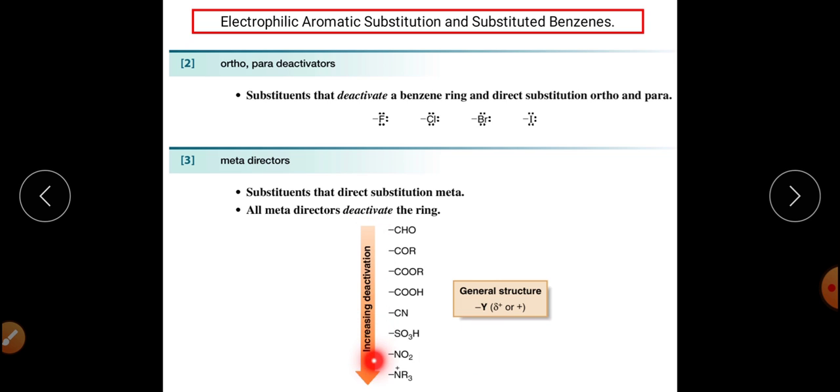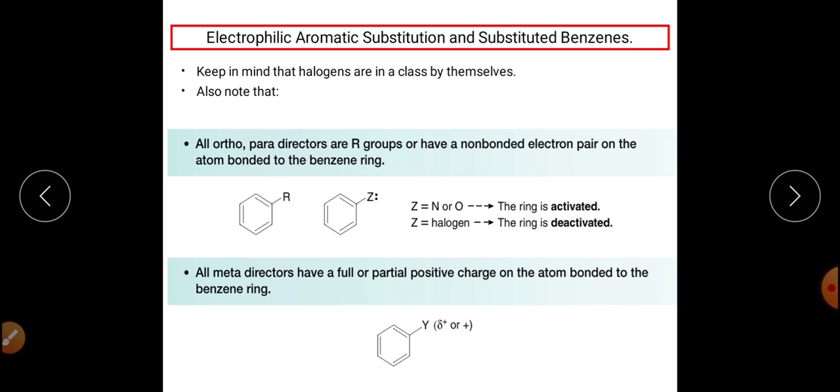And this is the increasing deactivation order, meaning it goes from the lowest deactivator to the highest deactivator. So they will deactivate the ring for further aromatic electrophilic substitution reaction. The reason being, they will withdraw electrons from the system because they are electron withdrawing groups. So when the electron density is decreased in the aromatic system, they will be deactivators.